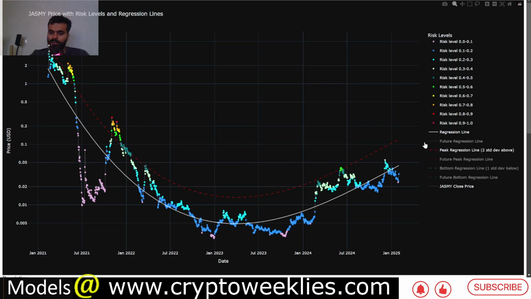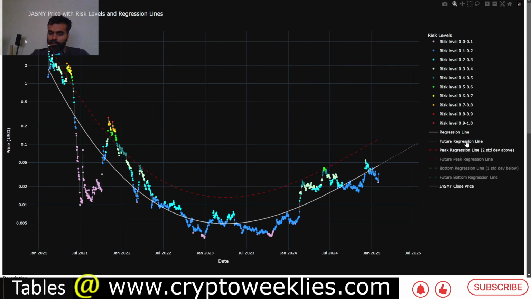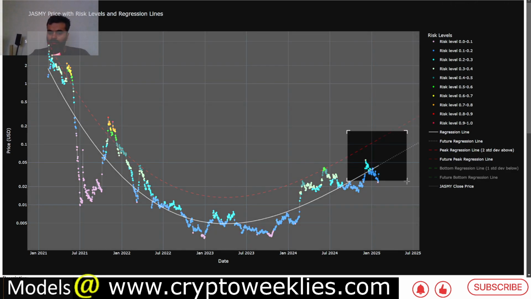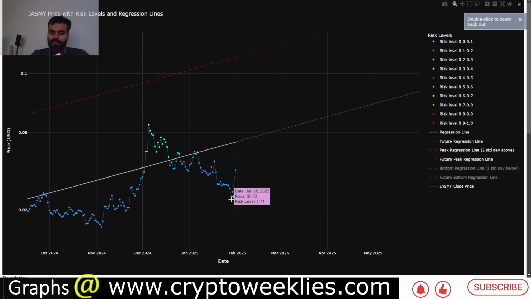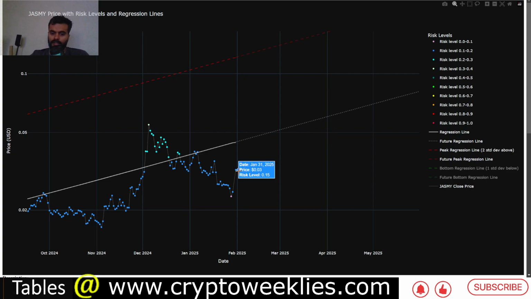If we apply a two standard deviation peak residual to the price action, and extend this into the future, the price in, let's say, 6 months from now, the two standard deviation ceiling could be at around 27 cents instead of 20 cents now. So that's one way to predict. Also, as of yesterday, you can see the risk levels were fairly lucrative for Jasmy. The risk level was at around 11%. Again, the best time to DCA. Right now it's at around 15%, so definitely not the worst time to DCA per the model.